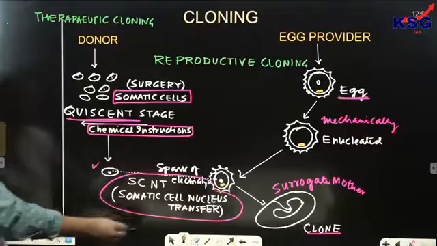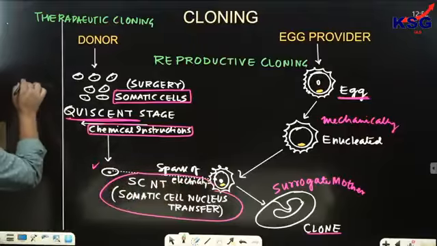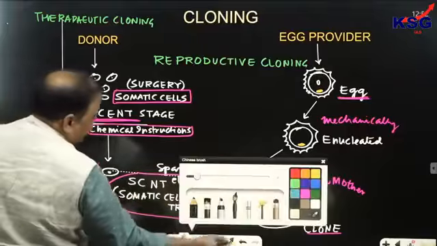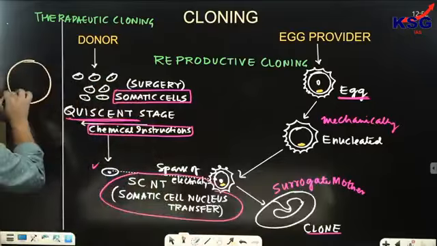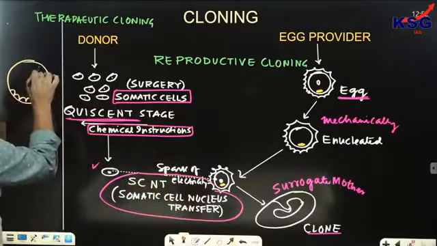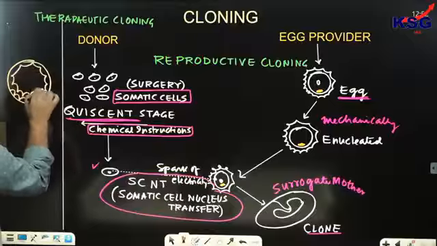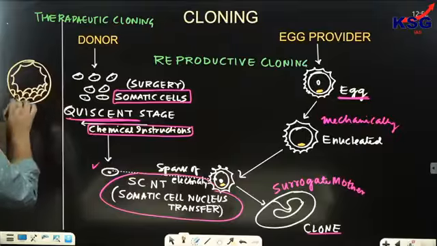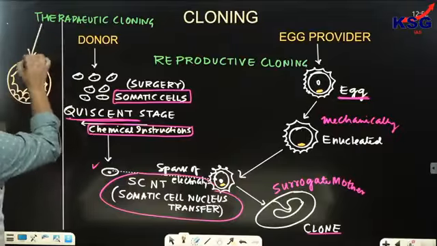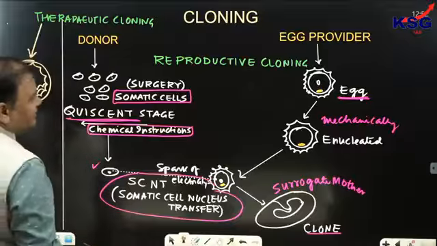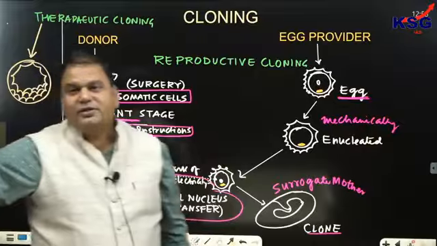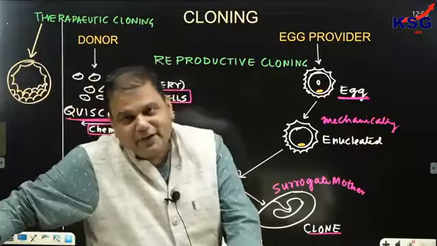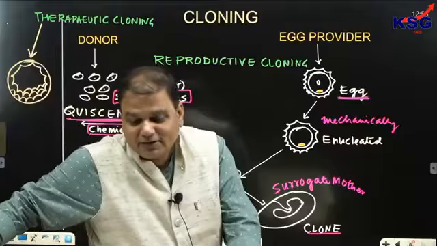And obviously this egg would be reaching the blastocyst stage. When it reaches the blastocyst stage, then we can see the embryonic stem cell. It is also based on the SCNT technique, somatic cell nucleus transfer. So when it reaches this stage, the embryonic stem cell of that patient can be extracted. Clear? And used for stem cell therapy.